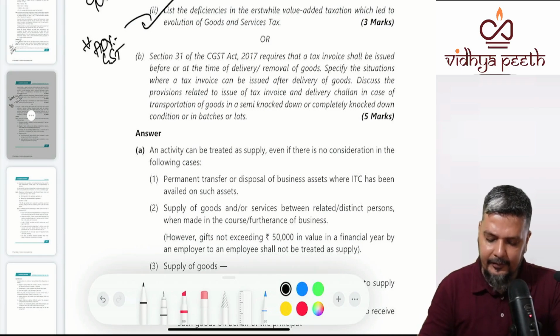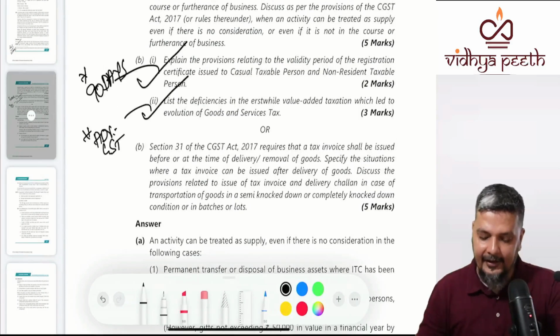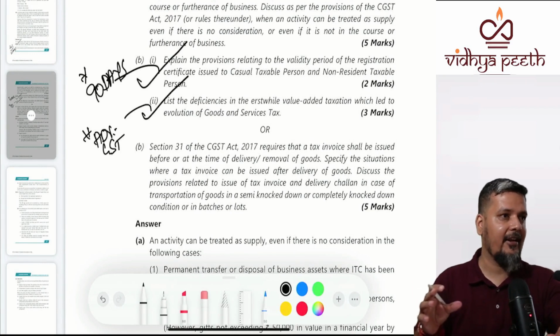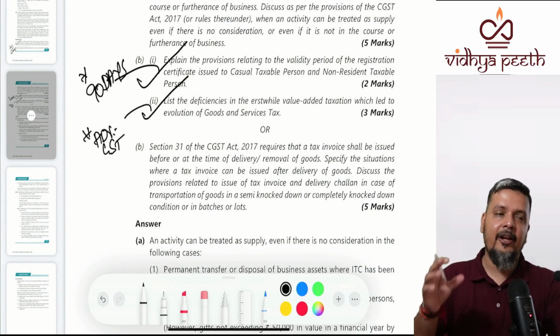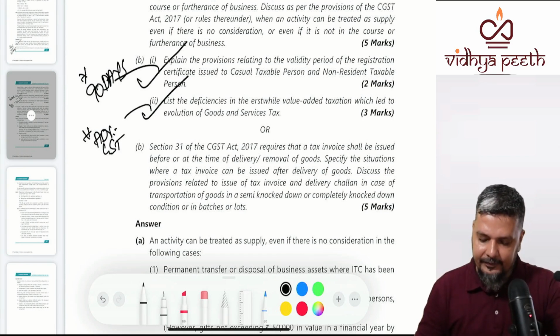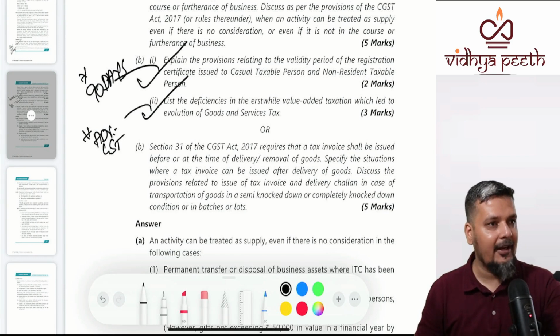Next, 8b. Rather, 8b has 2 parts. See, first of all, this is an option. 6, 7, 8, any 2 questions. In 8b, either you can write the first part or you can write the second part.